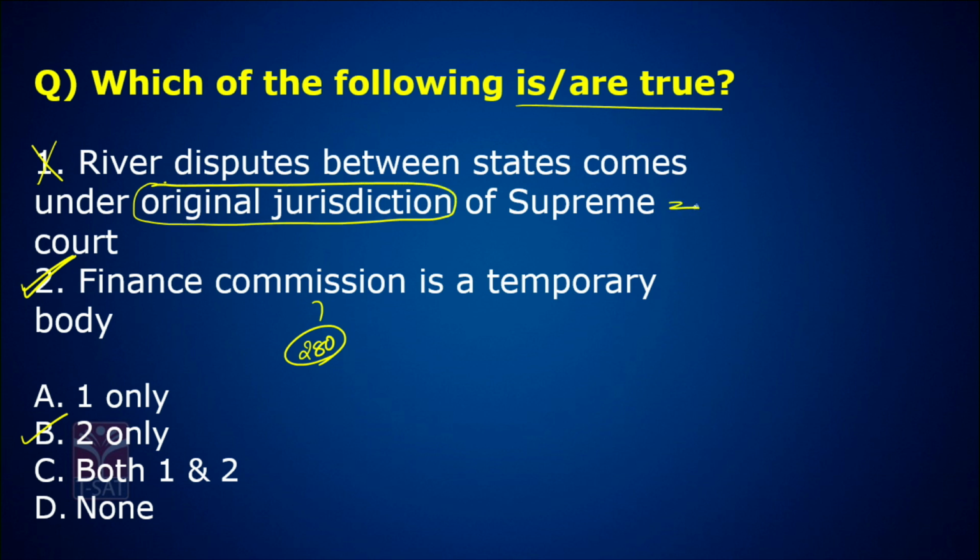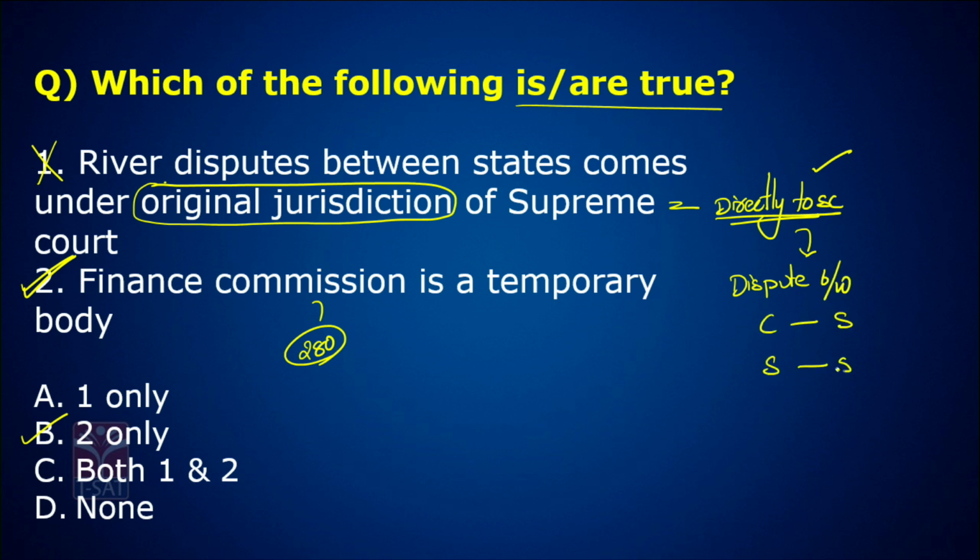When you take a case directly to Supreme Court, bypassing other courts, when you file a case directly in the Supreme Court of India, that is called original jurisdiction of Supreme Court. Cases like disputes between center and state, state and a state are directly taken to Supreme Court.